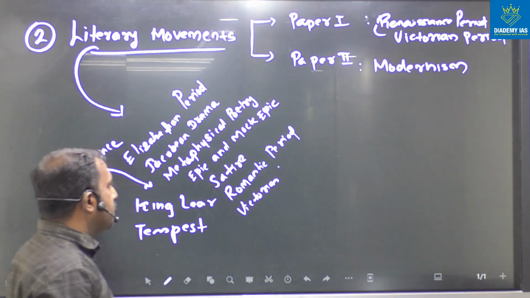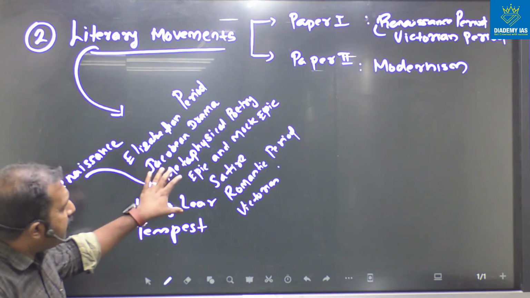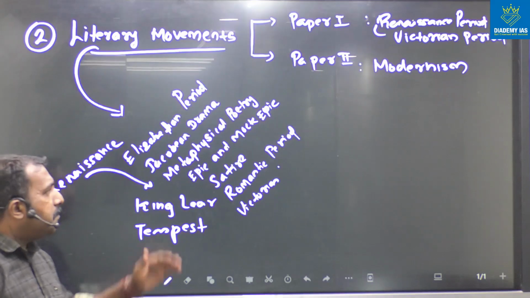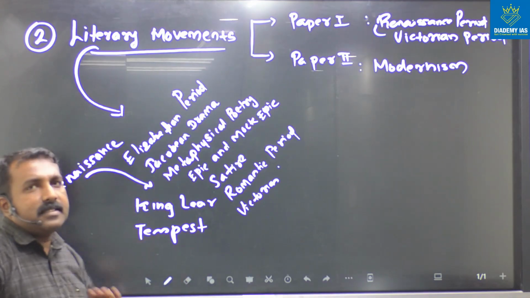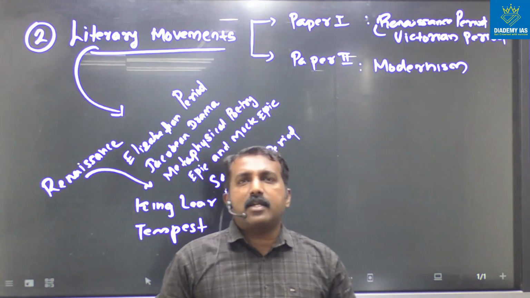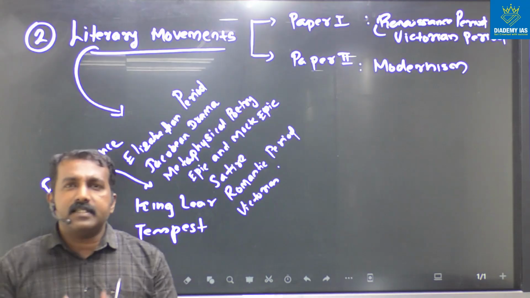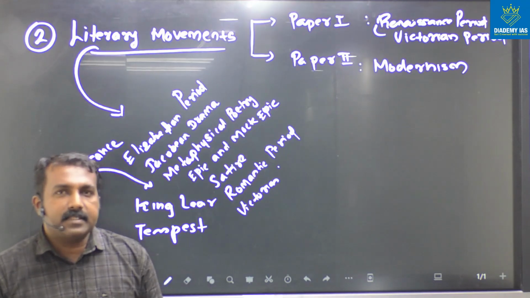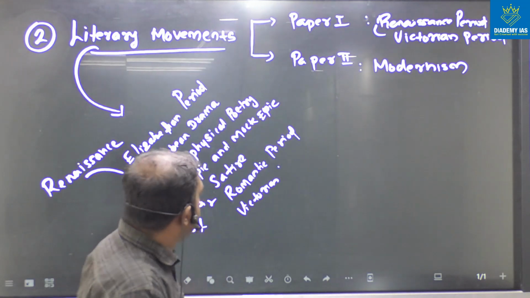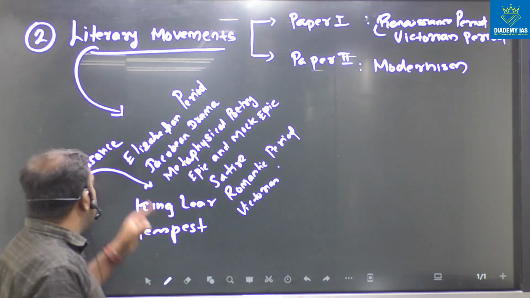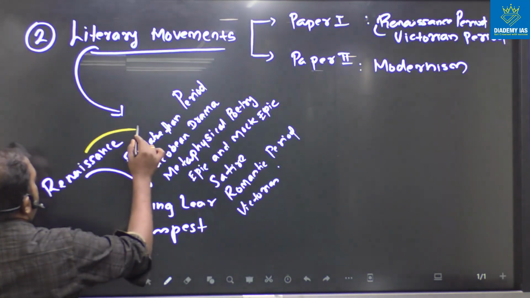So I am giving the list of literary movements in paper 1 and how we have to start preparation based on this. Actually, I would like to share that this list of literary movements and the historic background you have to study well. That is the first important strategy you have to take to prepare English literature optional. We already said the Renaissance period; the syllabus starts from the Renaissance period, and after that, Elizabethan.